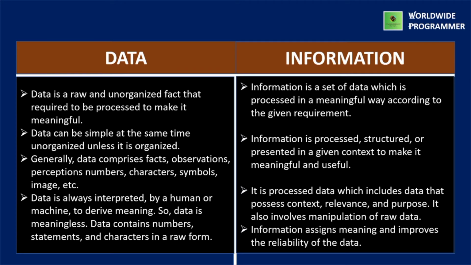The third point of information, it is processed data, which includes data that has context, relevance, and purpose. It also involves manipulation of raw data. The last point of data is that data is always interpreted by a human or machine to derive meaning. So data is meaningless. Data contains numbers, statements, and characters in a raw form. The last point of information is information assigns meaning and improves the reliability of the data.